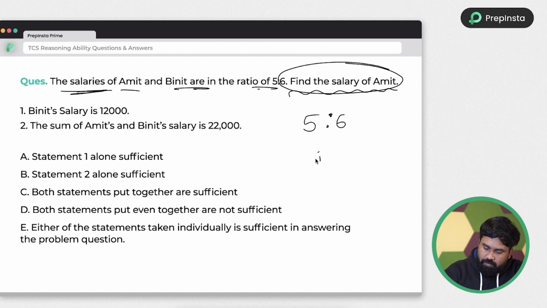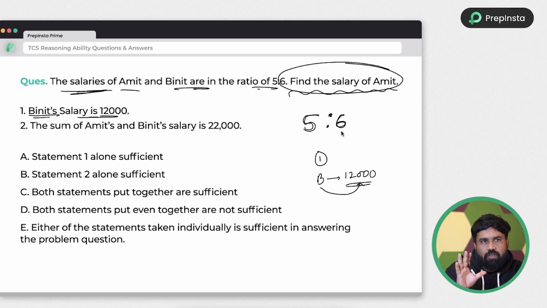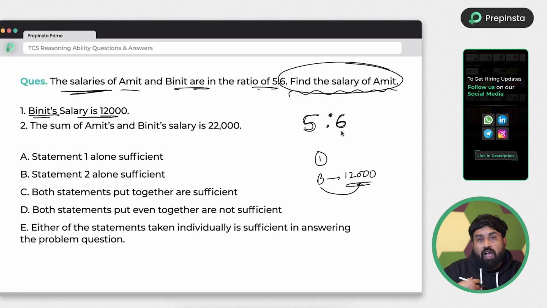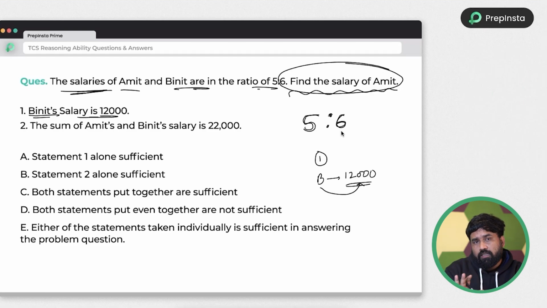So let's look into the first statement. Binit's salary is 12,000. If Binit's salary is 12,000 and I know their ratio is 5 is to 6, and one person's salary is known, can I find the second person's salary or not? Imagine, can you find or not? You don't have to actually find it. Ask yourself, can you find? Yes, the ratio is given, one side value is known, and the other you can easily find. So the answer is option 1 alone, you can solve the question.